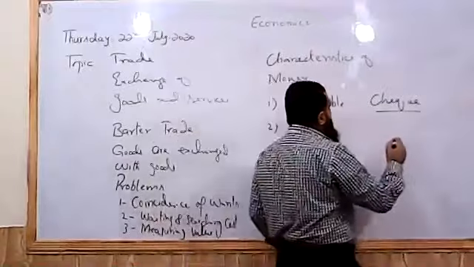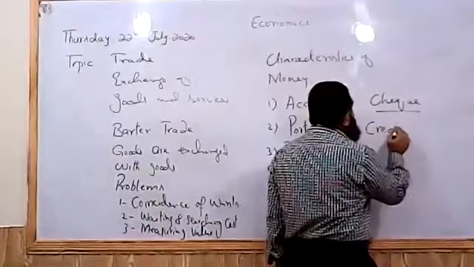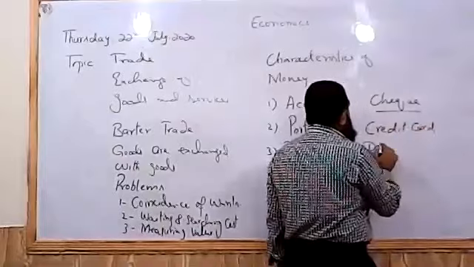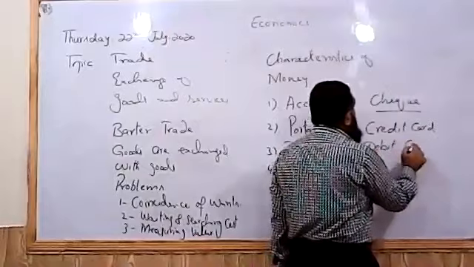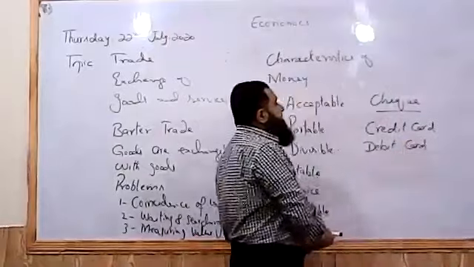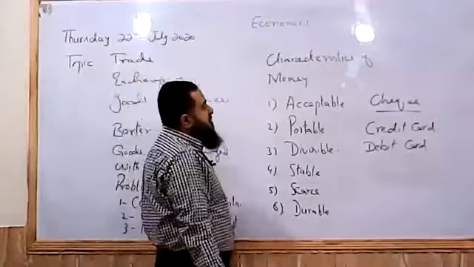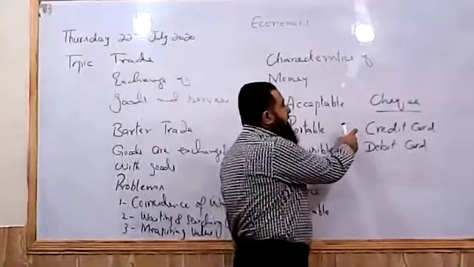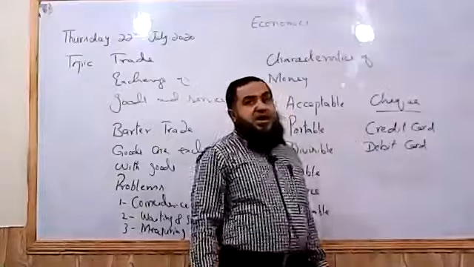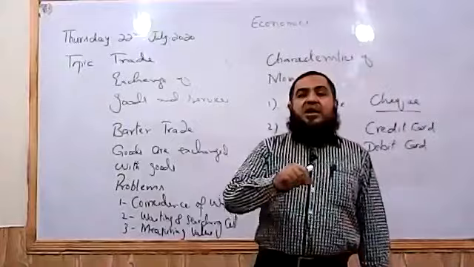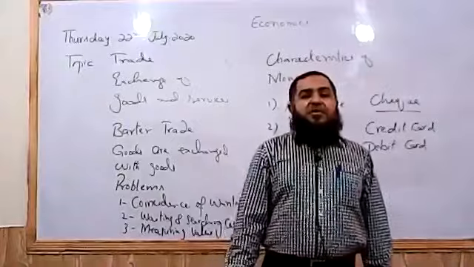You can also see a credit card, which is called plastic money, or a debit card. Wherever they are acceptable, fine. But if I go to the vegetable seller, he does not have a POS machine in order to receive the payment through credit card or debit card. So in that place, a credit card or debit card cannot be accepted and cannot perform the functions of money.